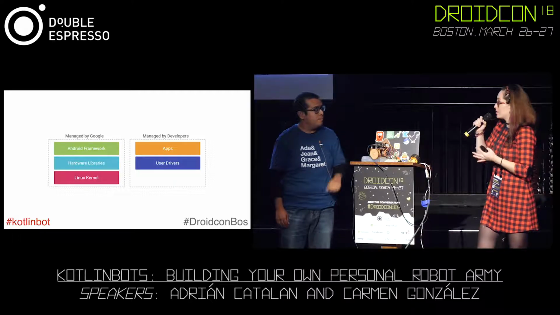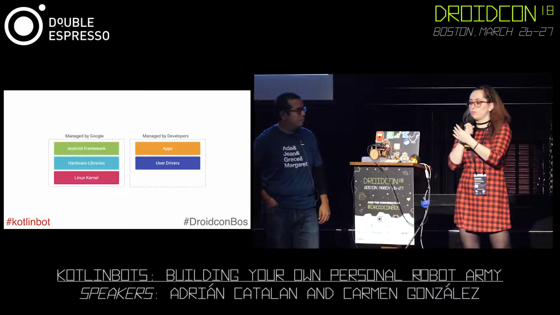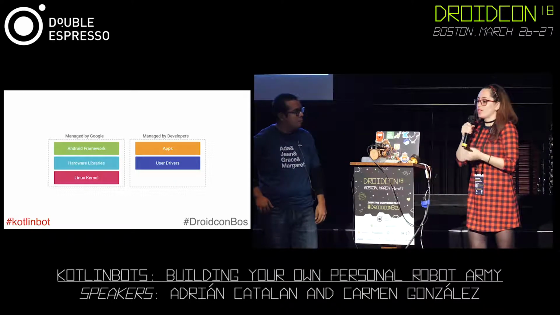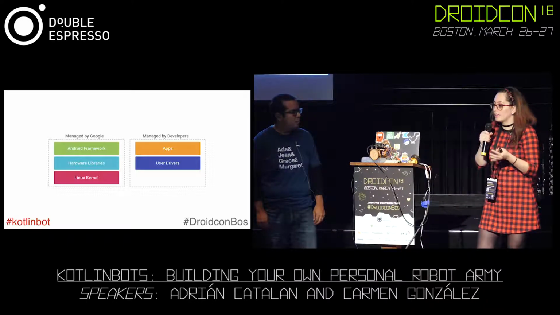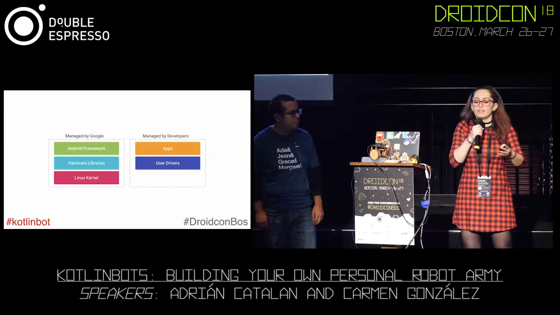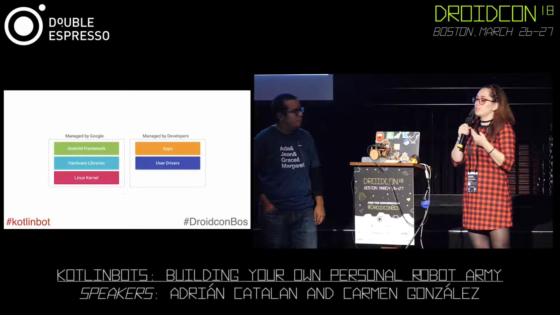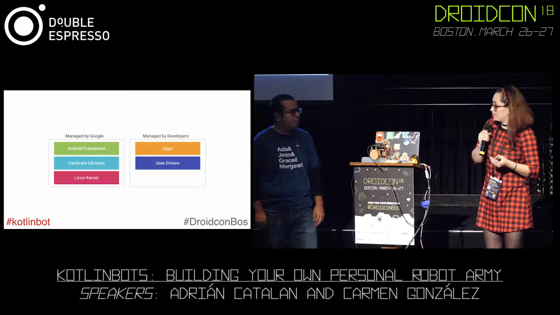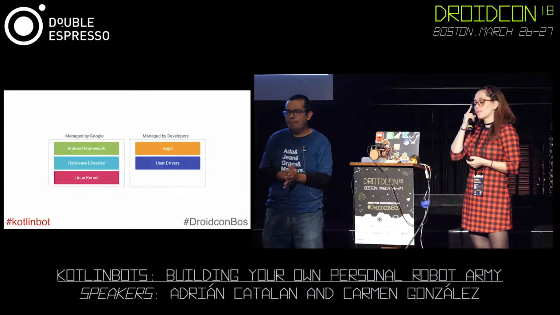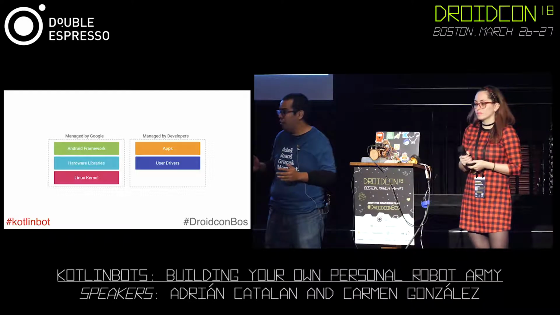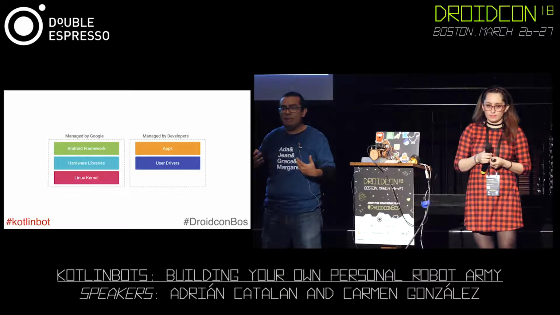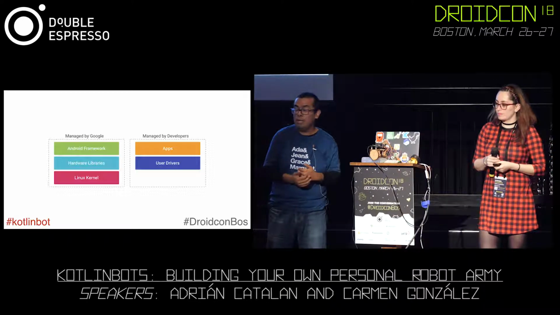And we have different ways managed by Google or managed by developers, with apps and drivers or Android framework or hardware libraries that you already have. There are a lot of libraries that you can use with code or different ways to actually build these robots. Basically, the magic here is that if we are already doing Android, if we know the platform, it's really easy to do the transition to build IoT products.